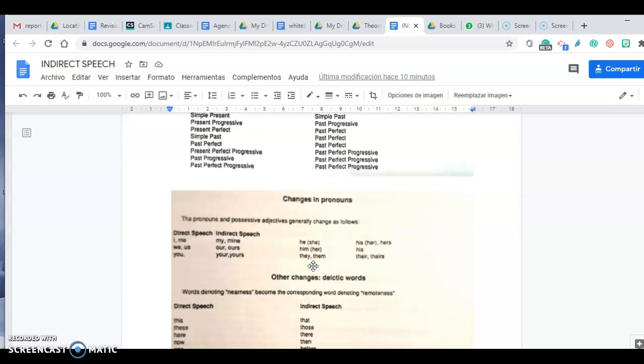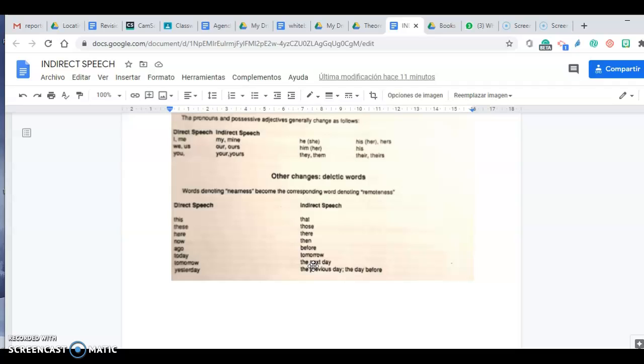In pronouns, we know: I am happy, he said that she was happy. So that is the change in pronoun, a logical change that takes place. Then other changes are deictic words. Deictic words are words that denote time and place. That is to say, when I say, "I am here," he said that he was there, and so here becomes there.